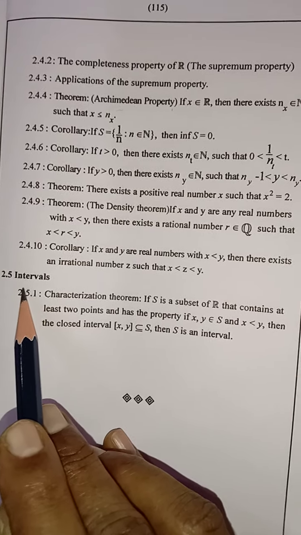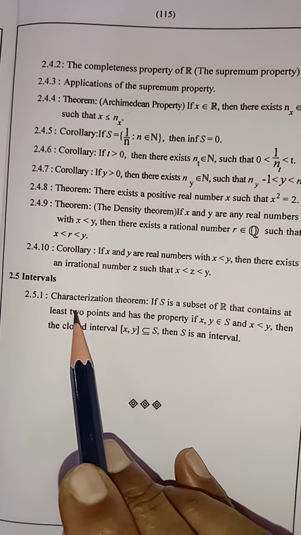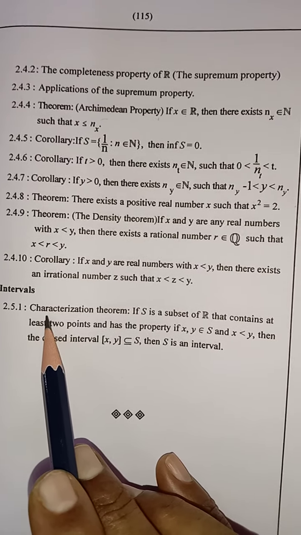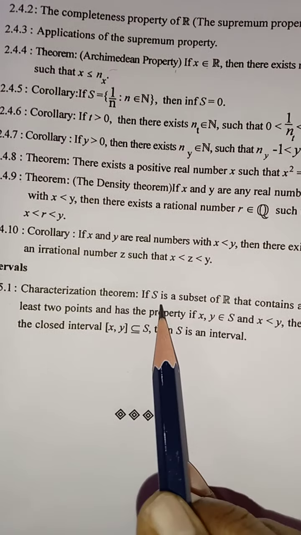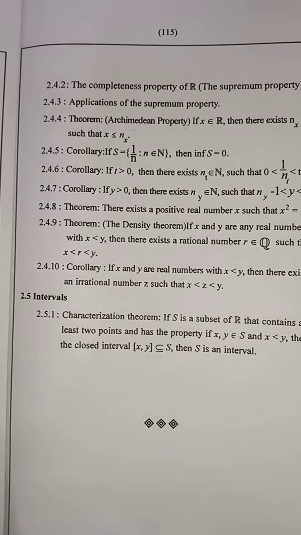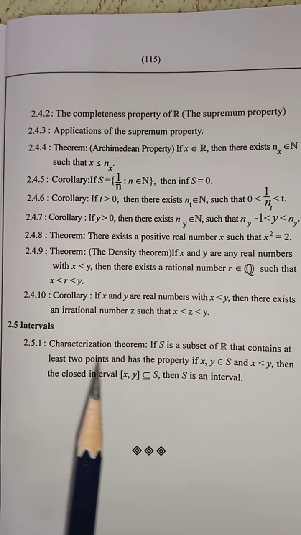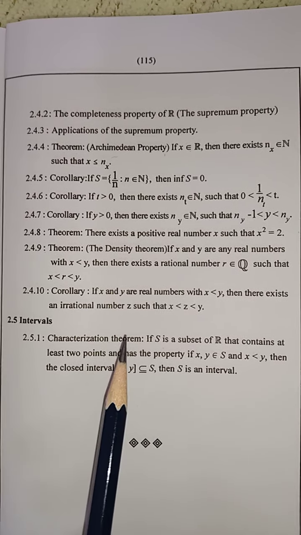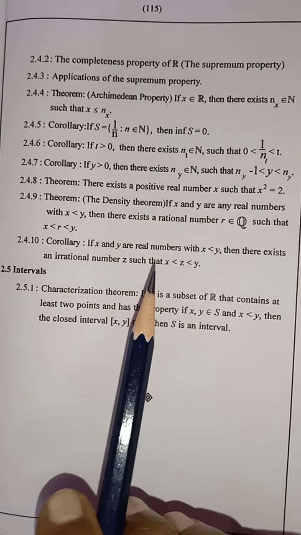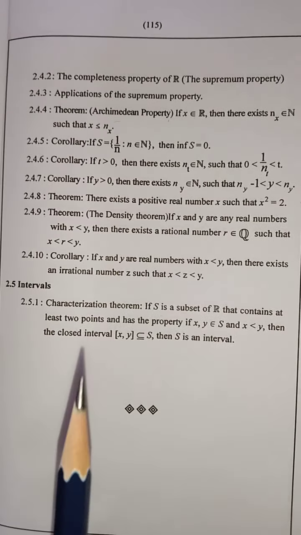Last article is on intervals. Here we will study characterization theorem. Thus, in paper 5, there are two units, unit 1 and unit 2. This paper 5, Real Analysis 1, is for 50 marks.